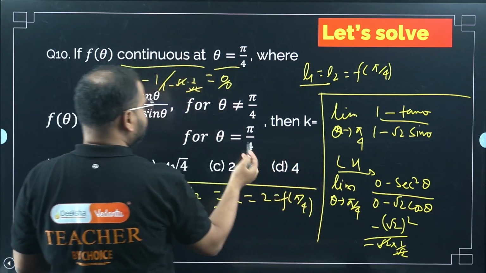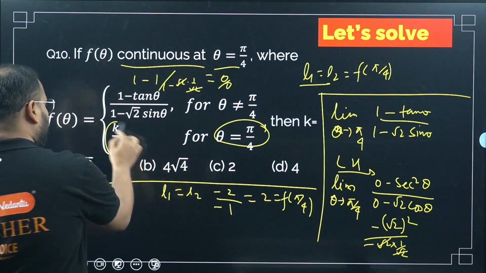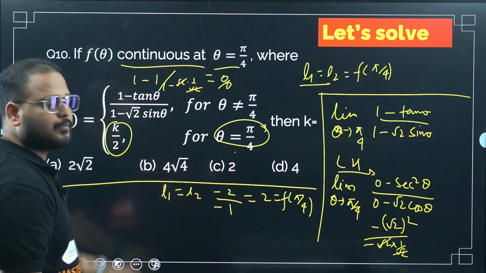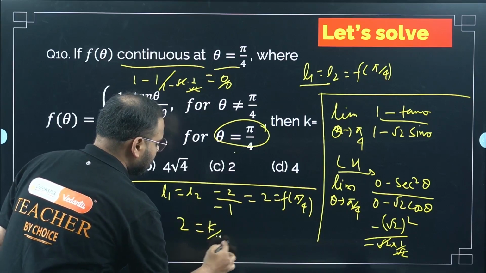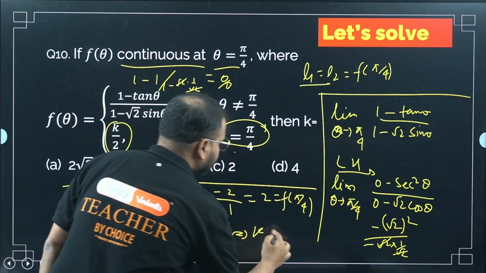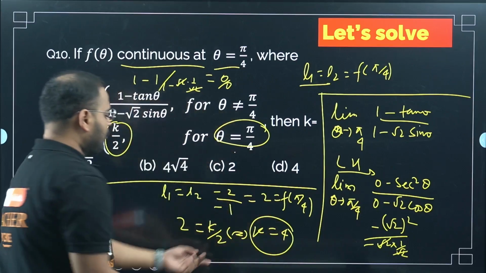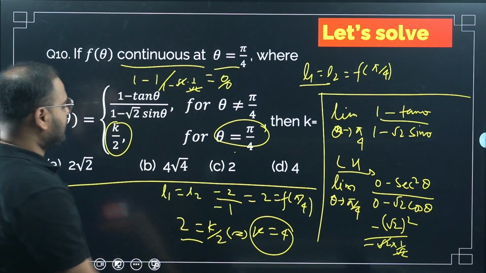What is f of pi by 4? It is k by 2. F of pi by 4 is k by 2. So write it here: 2 equals k by 2. What is k equal to? 2 into 2, which is 4. Answer is D.